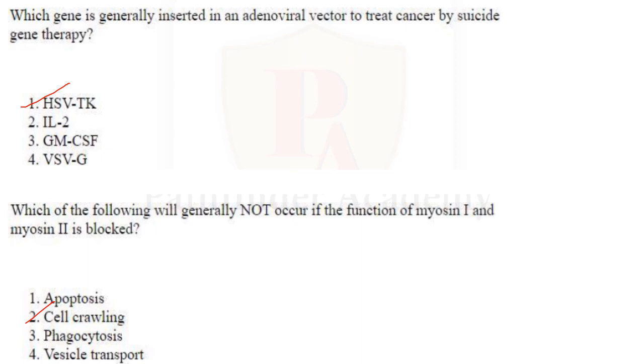HSV-TK. HSV-TK is herpes simplex virus thymidine kinase gene. Now what does this gene do? It converts the antiviral drug, that is ganciclovir, to a monophosphorylated molecule. This monophosphorylated molecule is then metabolized to a toxic triphosphate by certain cellular kinases. So it will result in the production of toxic compounds, thereby inhibiting DNA synthesis and producing death of the tumor cells.